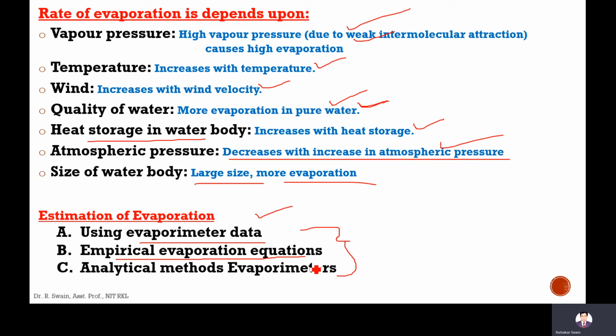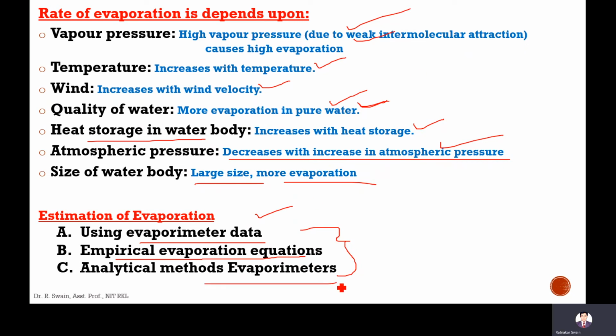From the data, empirical equations are developed using regression analysis or any other method, just to relate the evaporation with the variables on which it depends. Next is the analytical method.